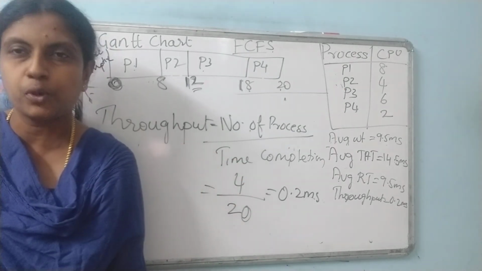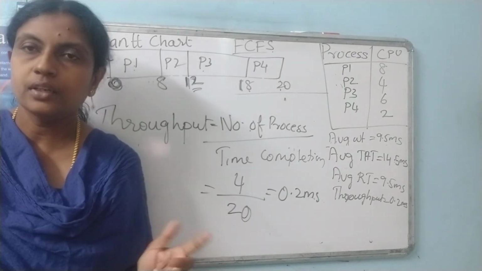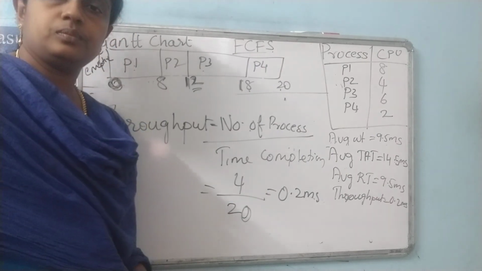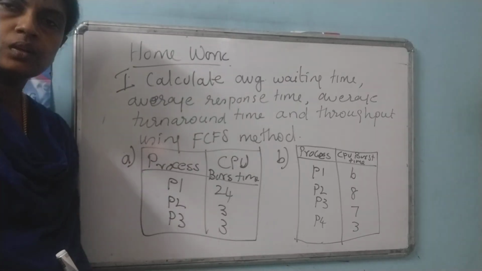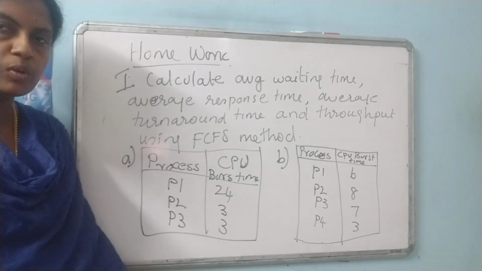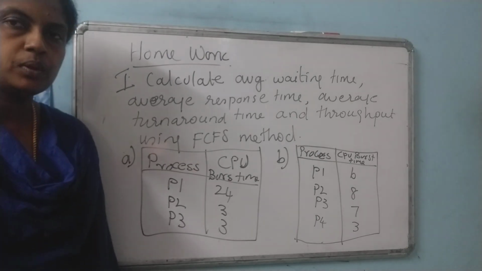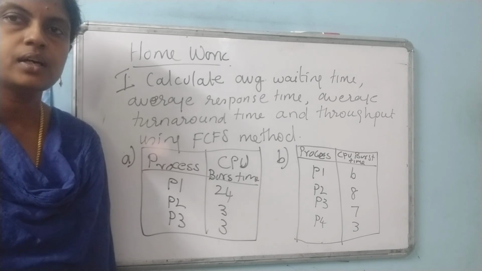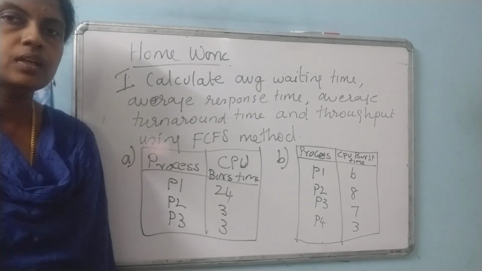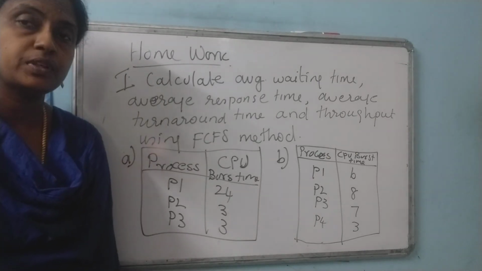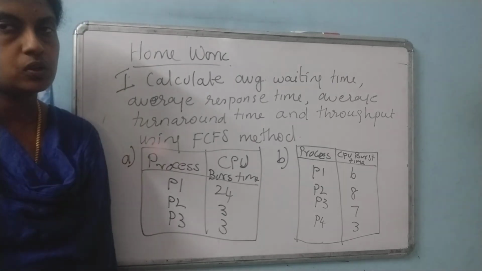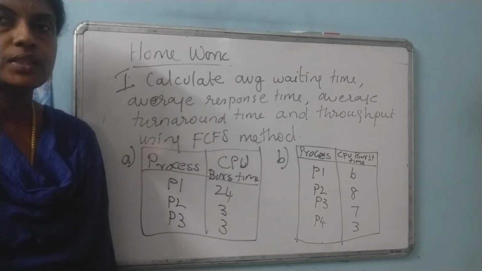I will give 2 problems as homework. Try doing them. This is your homework problem. Take down the problem, try doing it in your notebook and upload it in our classroom app. In the next session, we will discuss the FCFS method only, but using a preemptive scheduling based algorithm. With this we end our session.